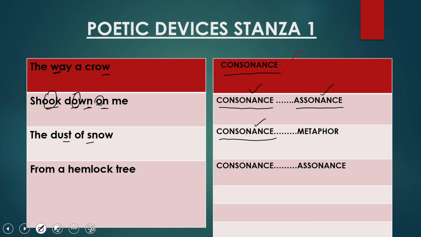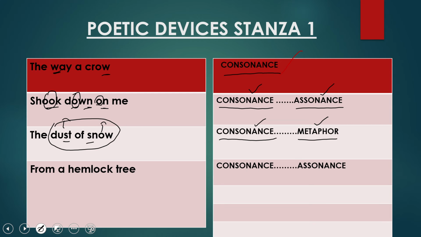And here one more poetic device which is used is metaphor, dear children. Metaphor means comparison between two things without using the word like or as. And here, "dust of snow." Here, dear children, snowflakes are being compared with the dust particles. In this line, the snowflakes are compared with the dust particles without using the word like or as. So this is the example of metaphor.